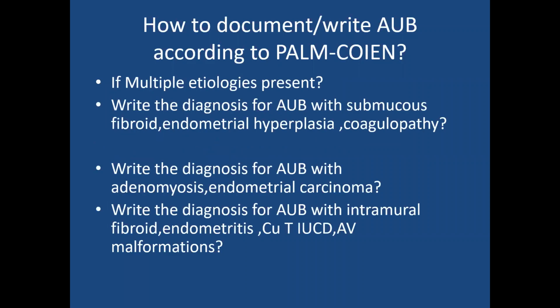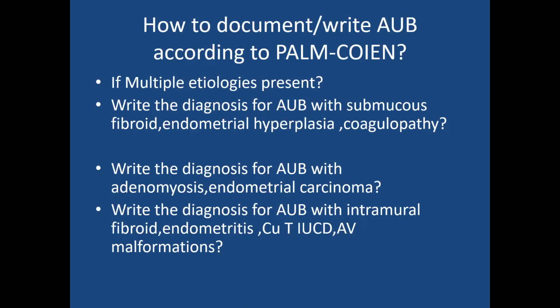So if multiple etiologies are there, that is the same woman is having submucous fibroid, endometrial hyperplasia and coagulopathy, then how will you write this PALM-COEIN? So she is having submucous fibroid. Submucous fibroid comes under leiomyoma, so it comes under L. You can write P0, A0, L1, that is leiomyoma is present. Then it is submucous fibroid. So you have to write in small letters SM.